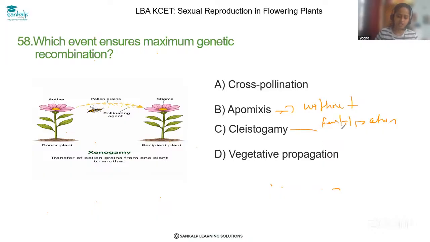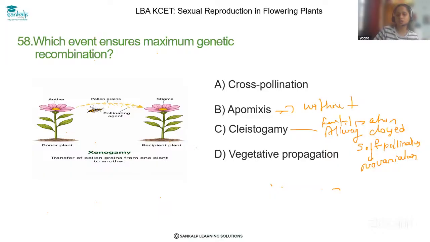And in case of cleistogamy, what is that? Cleistogamy means always closed flowers. So there is no chance of cross pollination. Only self pollination is taking place here. So there is no variation here. No genetic recombination here. And then vegetative propagation. As you know, this is asexual reproduction.